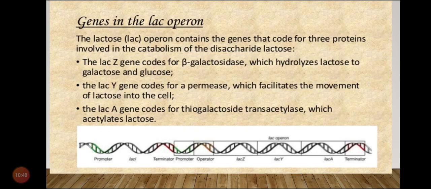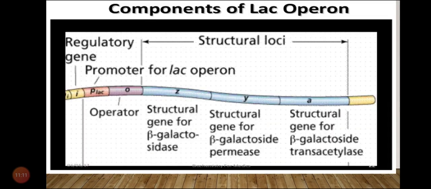I repeat, beta-galactosidase hydrolyzes lactose to galactose and glucose. That means it digests lactose into galactose and glucose. Then permease permits the lactose molecules to enter the cell, and transacetylase transfers an acetyl group from acetyl-CoA to galactoside.